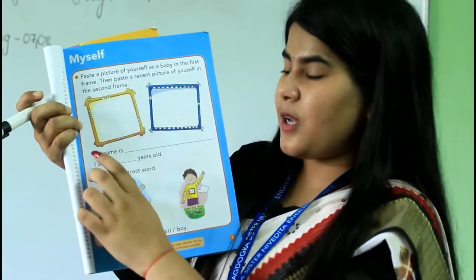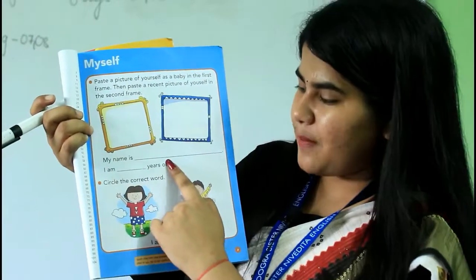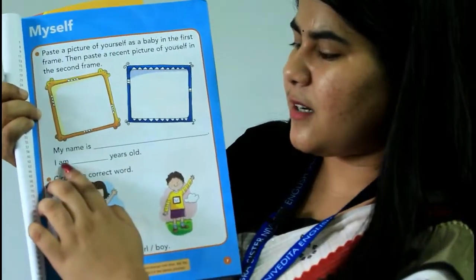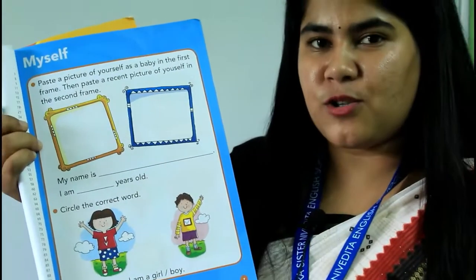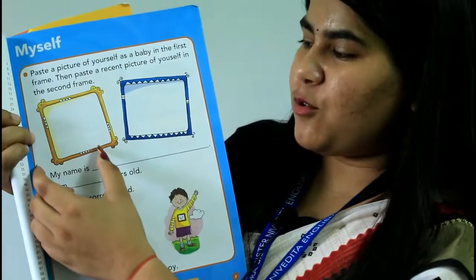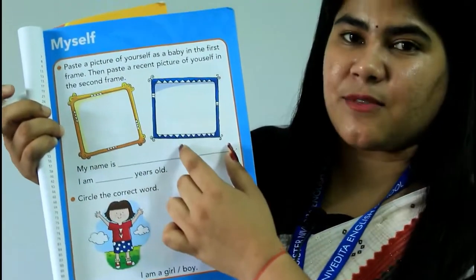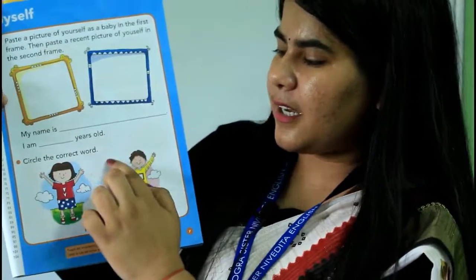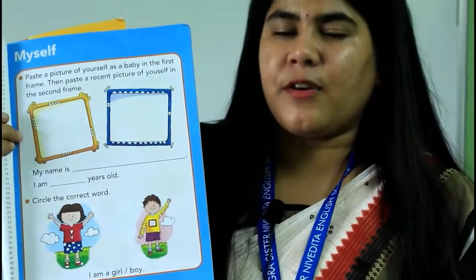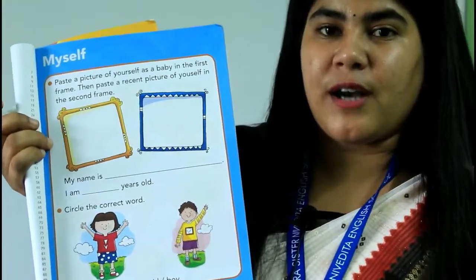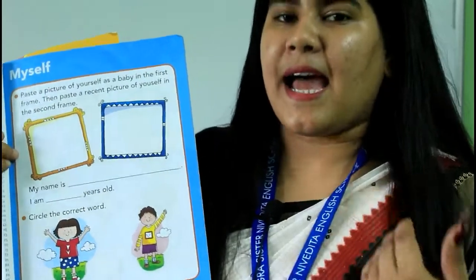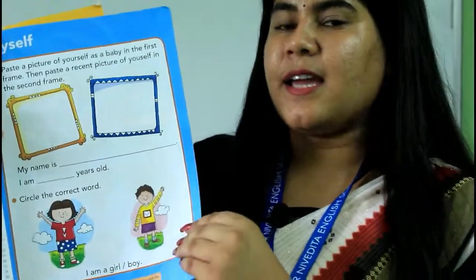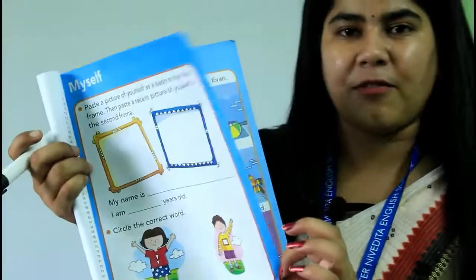Now here what you will do, my name is, you will write your own name. I am dash years old. How old are you? Might be 5, 6, 7. You will write here, I am 5 years old or 6 years old. Okay. And remember this, you have to paste here your childhood picture, and in this frame you have to paste your recent picture. Okay. And circle the correct one. Whether you are a boy or a girl, you have to tick according to your gender. Suppose I am a girl and this is my book, so I will tick here, I am a girl. I will do a tick mark here, okay? This is your homework. Do this with the help of your parents, okay?